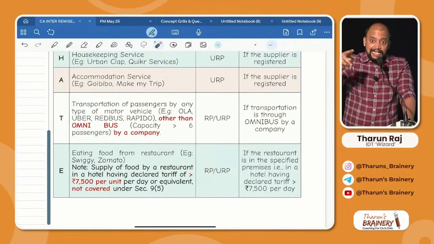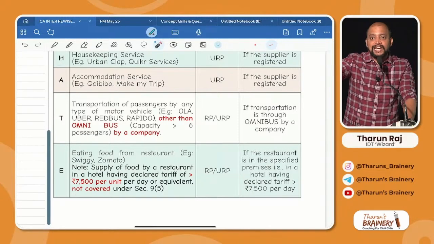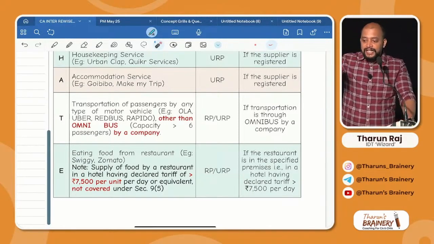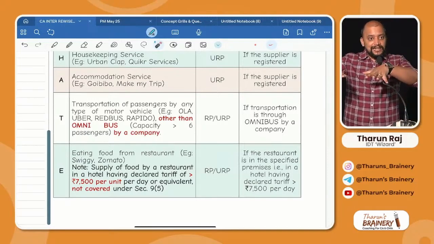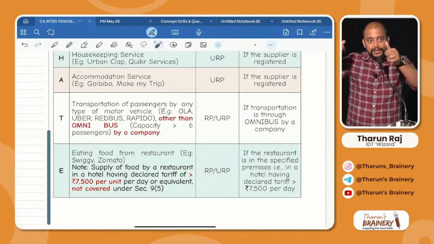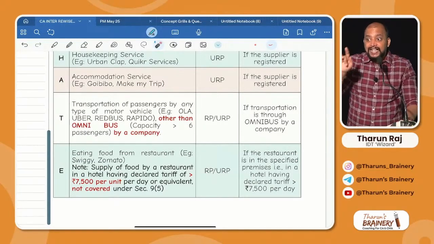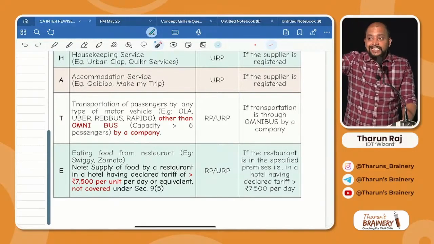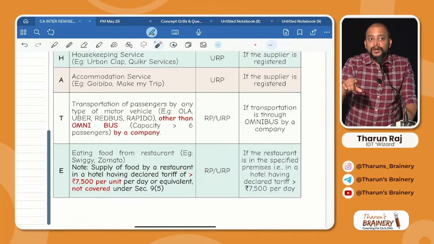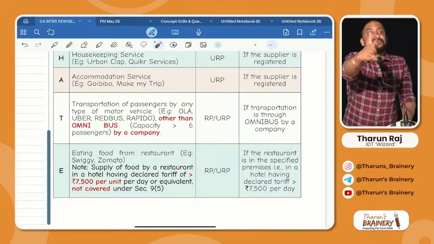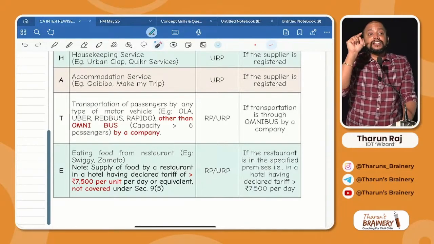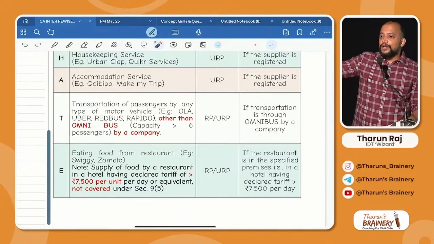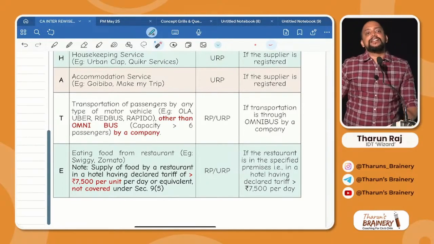What does an 8-seater vehicle mean? Take the Innova. In the Innova, there are 2 variants. In one, in the middle row they give 3 seats; in the other, in the middle there will be 2 bucket seats. So first 2, middle 2, last 3, it will come under 7. 7 minus 1, what is that minus 1? Driver seat. So passenger seats will be only 6. Exactly 6 is not an omnibus. See there, it's not greater than or equal to 6. Greater than 6. Okay. So, in the middle row if there is a 3-seater, definitely that is an omnibus.